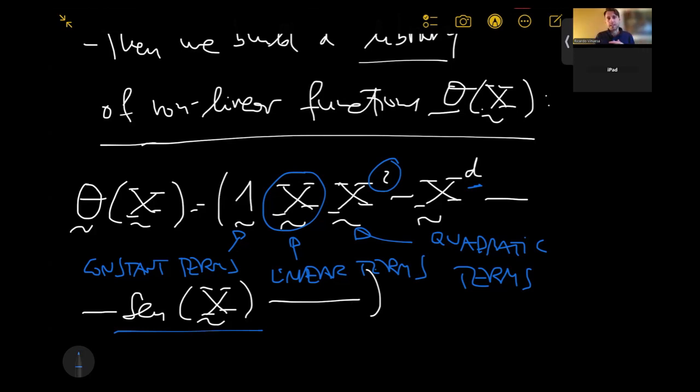Now, people always ask me, so how are you choosing these terms, right? Why do you put a sine, or why don't you put an exponential or a logarithm? I mean, of course, the more terms you put in your dictionary, the more chances of discovering terms that will represent your data, but also you're complicating the procedure to select the right ones because you have many options, right? So typically it's a good idea to choose terms based on the underlying physics of the system that you're trying to model. So if your system is inherently periodic, then having trigonometric functions is going to be a good idea.